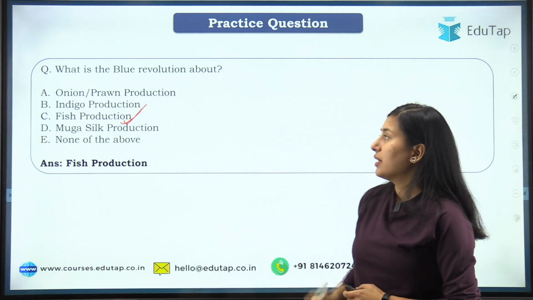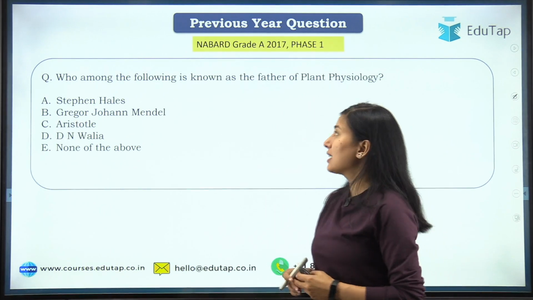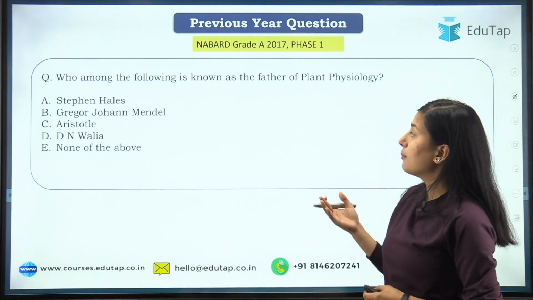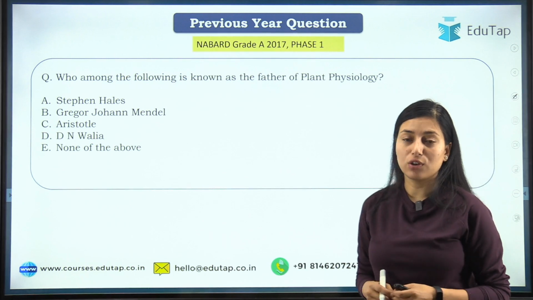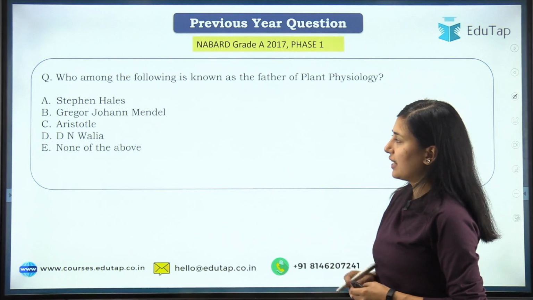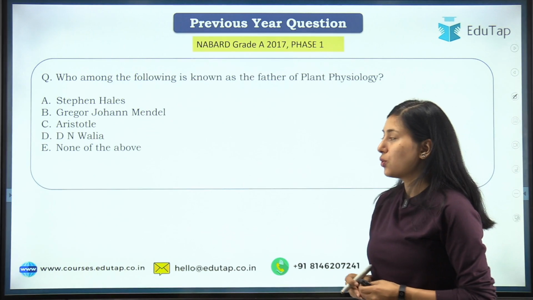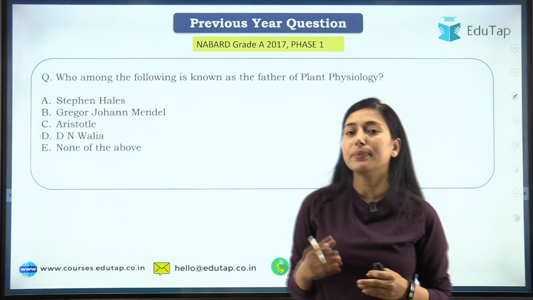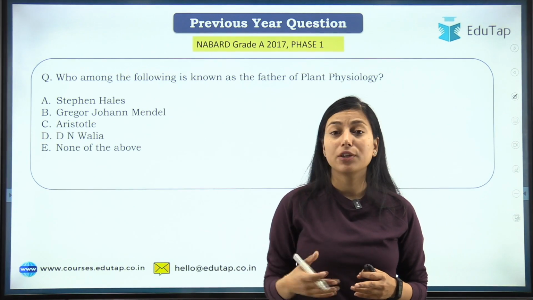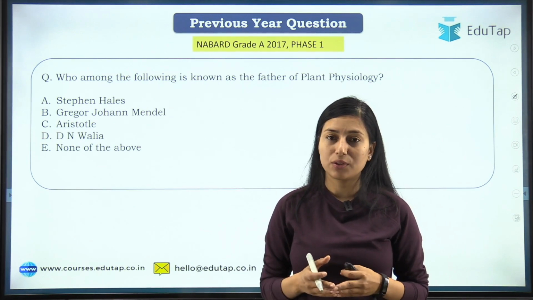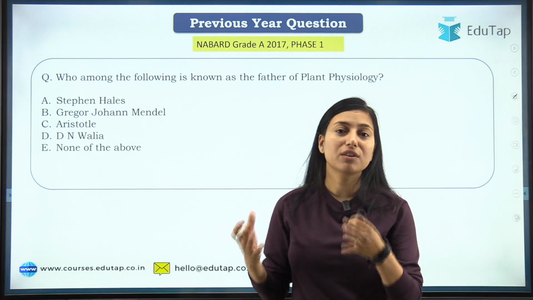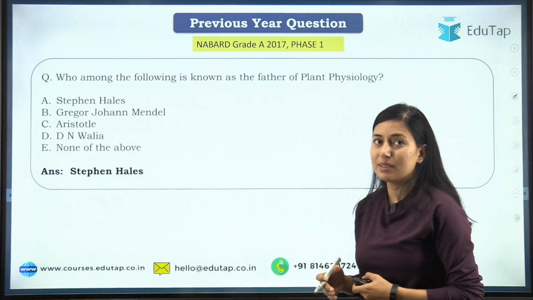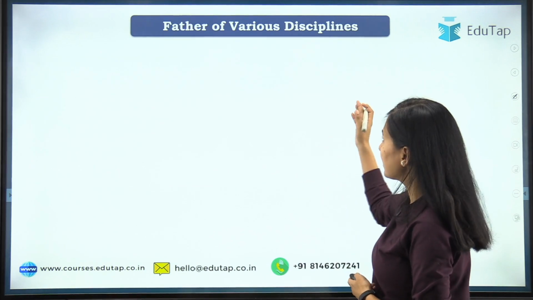Now moving on to the next question, which came in NABARD Grade A 2017 Phase 1. The question is, who among the following is known as father of plant physiology? Your options are Stephen Hales, George Johann Mendel, Aristotle, D'Anviglia, and none of the above. Students, whenever a person has a huge contribution toward any particular subject, he or she is considered as the father of that subject. Similarly, agriculture has fathers for various disciplines.